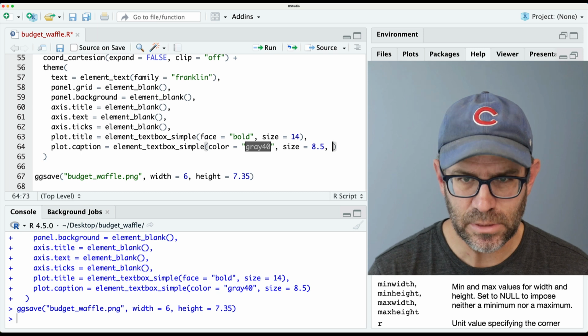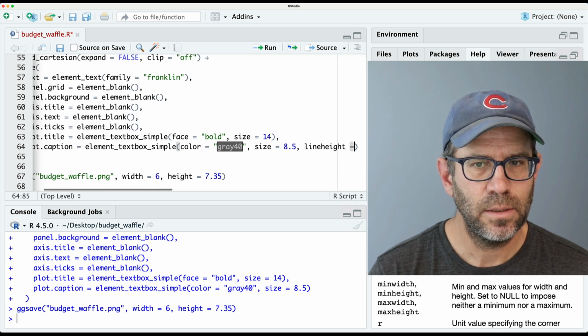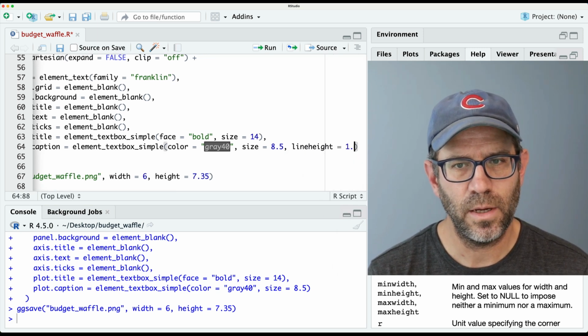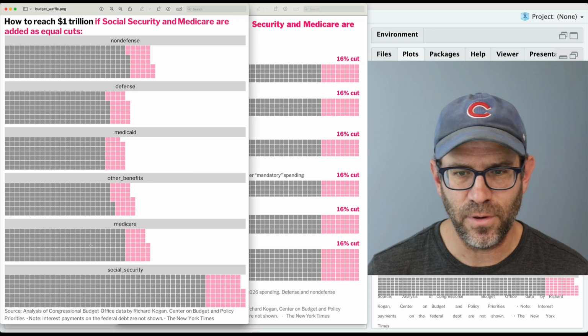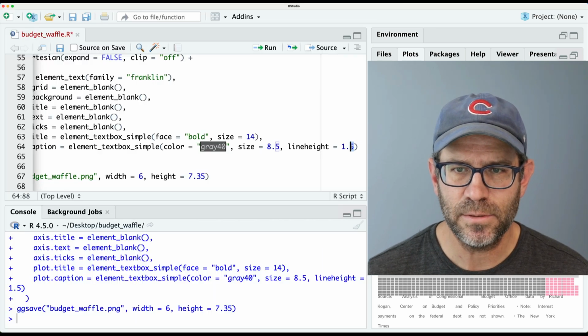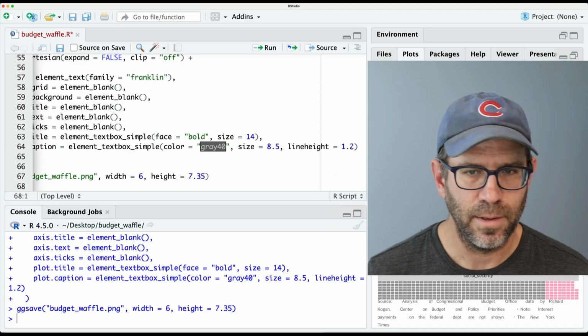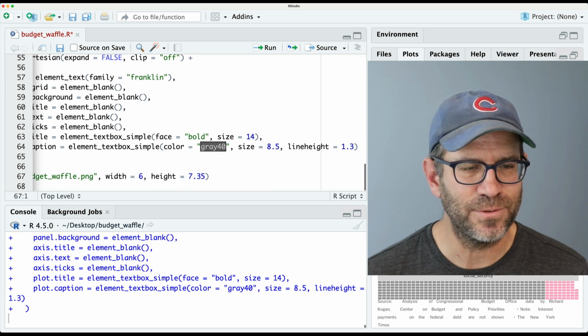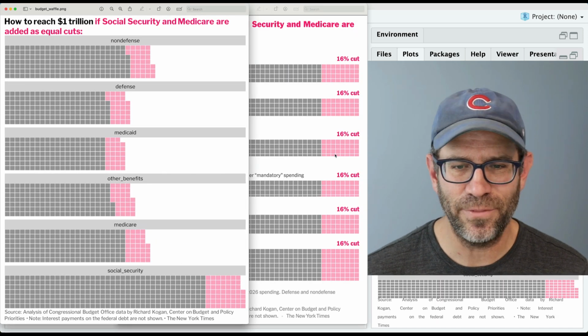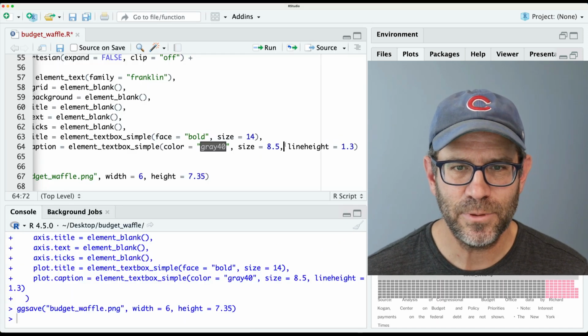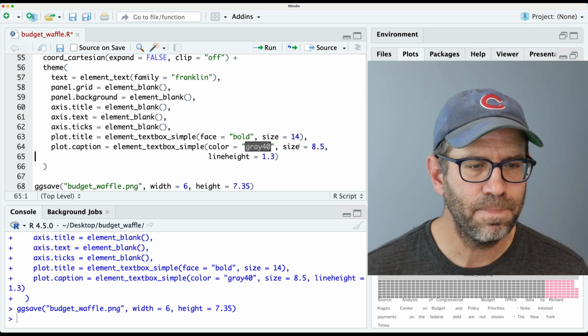So let's see if we increase that line height. Here, let's do 1.5. So that increases the height of the font a bit. Let's maybe bring it down to say 1.2. And I don't know, we can play with this all sorts of ways. So let's go to 1.3 and I'll call that good. Let's put this line height on a separate line.